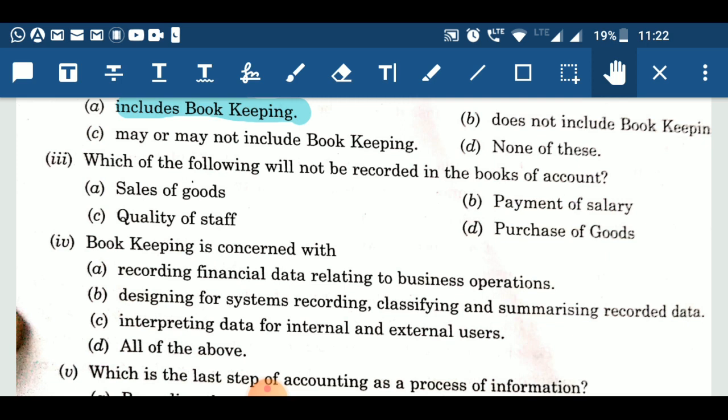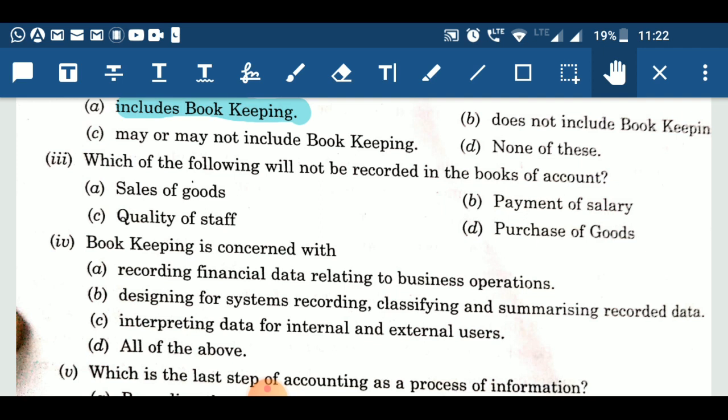So, first option is sale of good. Yes, we can record or measure this thing in form of money. Second is payment of salary. We can measure that thing in form of money. Hence, we will record it. Now, C option is quality of staff. We are not capable of measuring that thing in form of money.